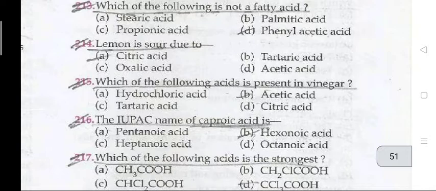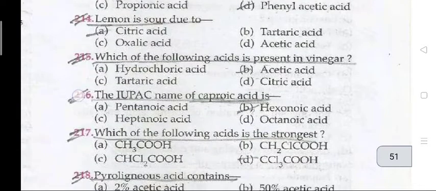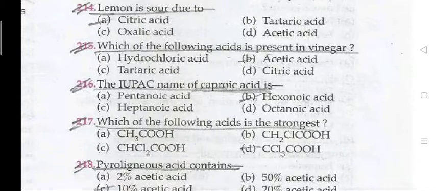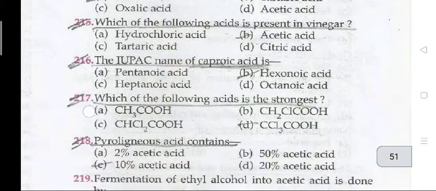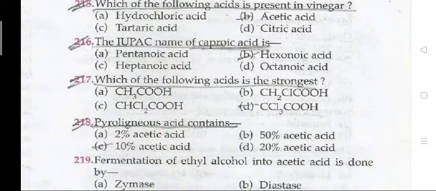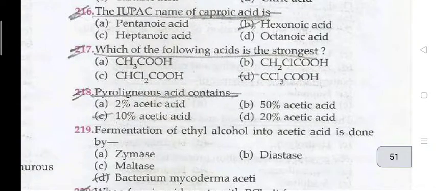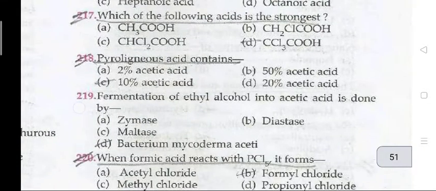Which of the following is not a fatty acid? Phenyl acetic acid. Lemon is sour due to citric acid. Which of the following acids is present in vinegar? That is acetic acid. The IUPAC name of caproic acid is hexanoic acid. Which of the following acids is the strongest? CCl3COOH.